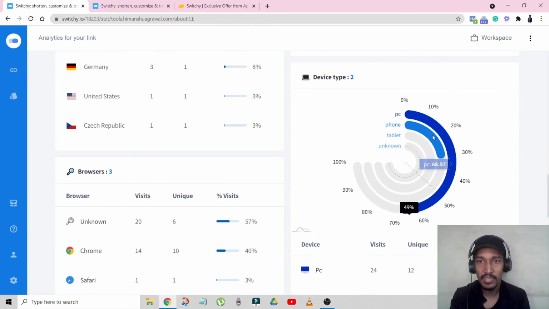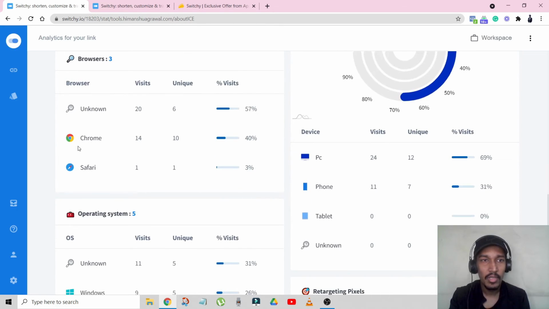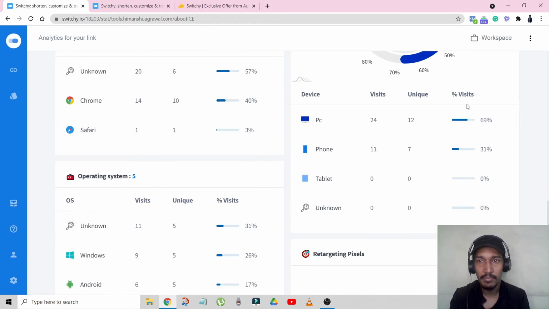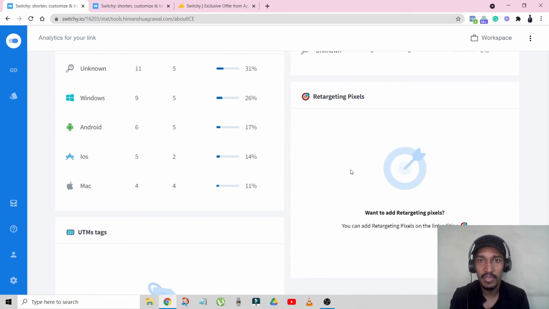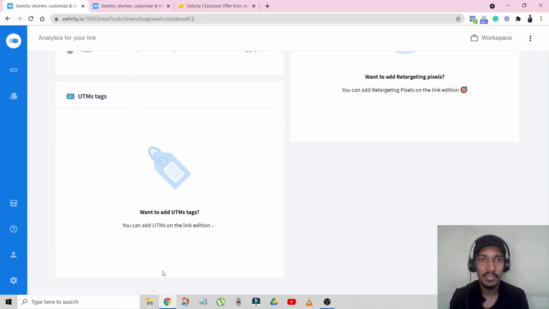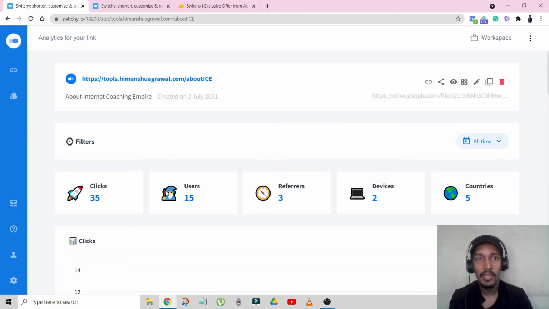On phone we have around 30% people, and PC it's 69% people. Good. Chrome 40%, Safari 3%, and I can literally see everything, which operating system and everything. If I have added Pixel, I can even see this, and if I have added UTM tags, I can even see this. So you can see it's a full-on tool which can basically make you understand how these links would work, and every link is so detailed, and every stat of that link can be shown to you, so that you have a very detailed tracking of every part of the system and of the business.